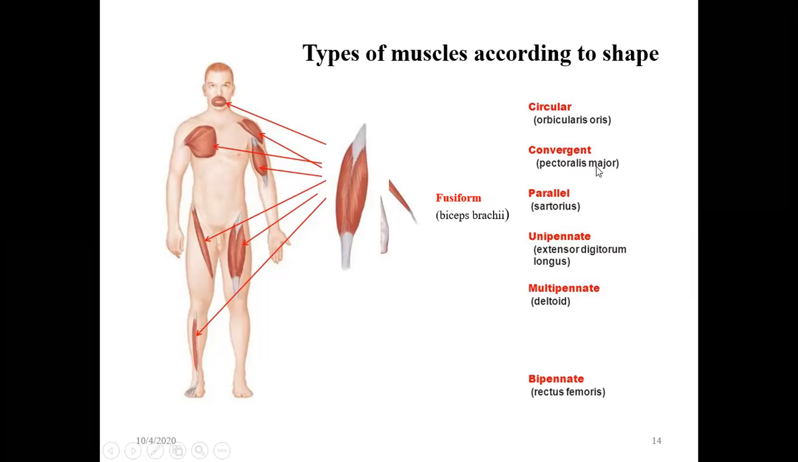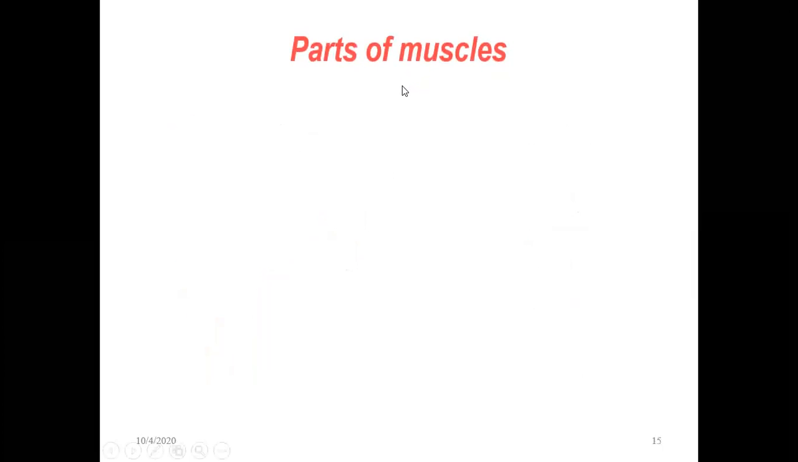Then we have the convergent muscle, the pectoralis major muscle. Here you can see. Then we have the parallel muscle, which is the sartorius. This is the sartorius. Then we have the unipinnate muscle, extensor digitorum longus in the leg. Then we have the multipinnate, which is the deltoid muscle here. Then bipinnate muscle, rectus femoris. Here is the rectus femoris, the same as shown in the enlarged form. These are the different types of muscles depending on their shape.